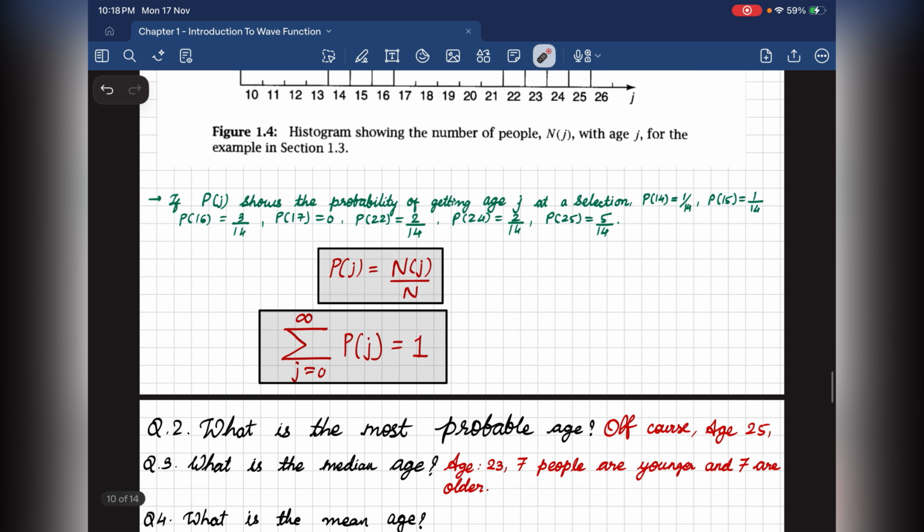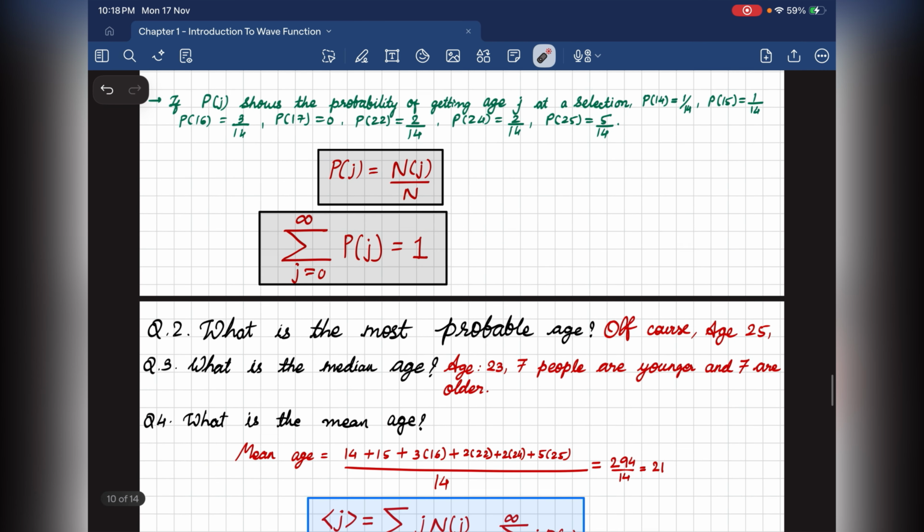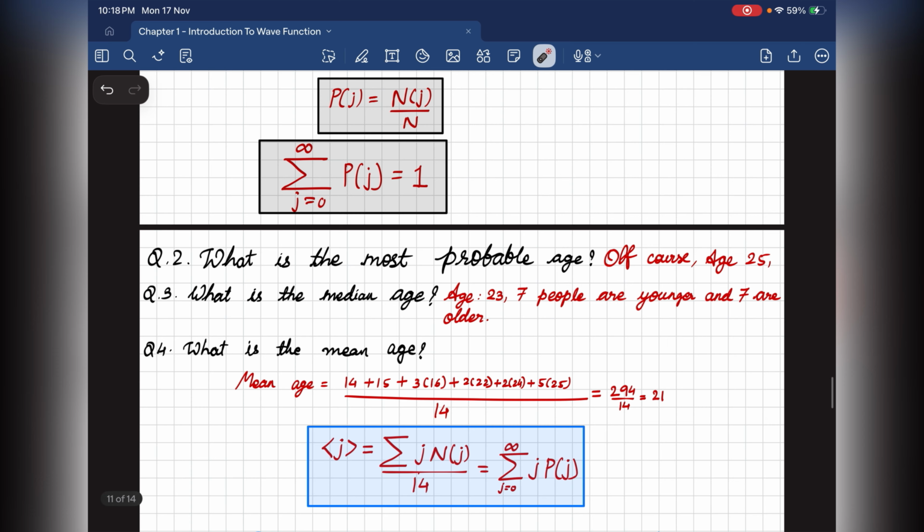Suppose I want to find P of 14, it would be 1 by 14. P of 16 would be 3 by 14. P of 25 would be 5 by 14. So this is what Griffiths called discrete probability, right? But here's the twist.